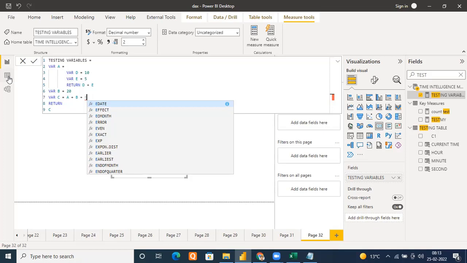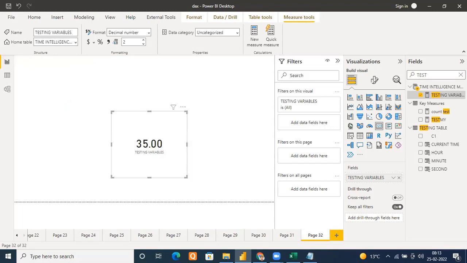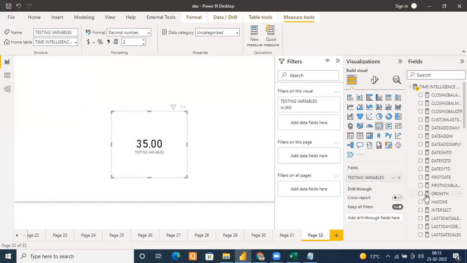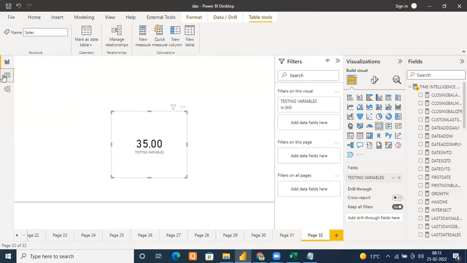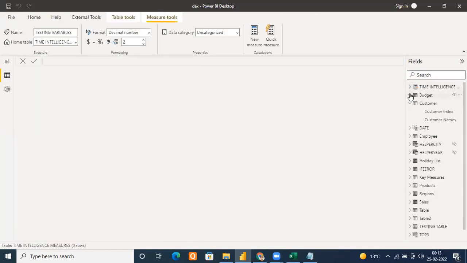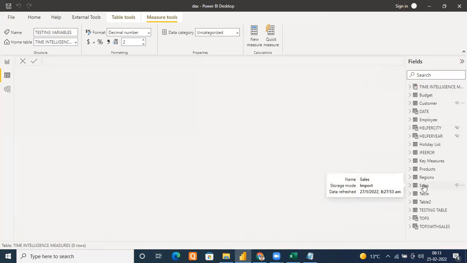Let me come to a table. Let's come to my sales table, okay? And I want to show you something. I told you it may improve the performance, right? So debugging, we have seen how we can debug the code quickly. Let's see how it can be helpful in improving the performance. Okay. So suppose in my sales table, come here, quick minimize, and where it is, sales.